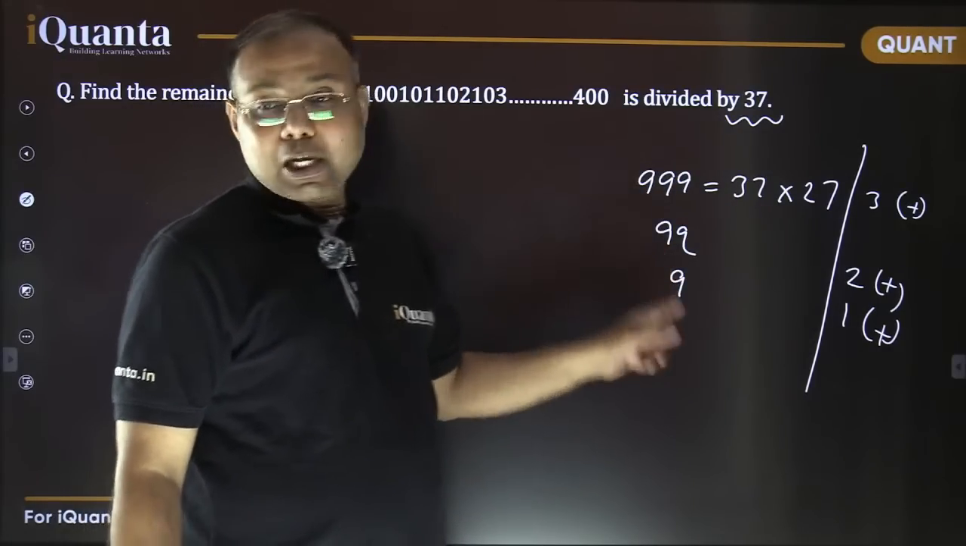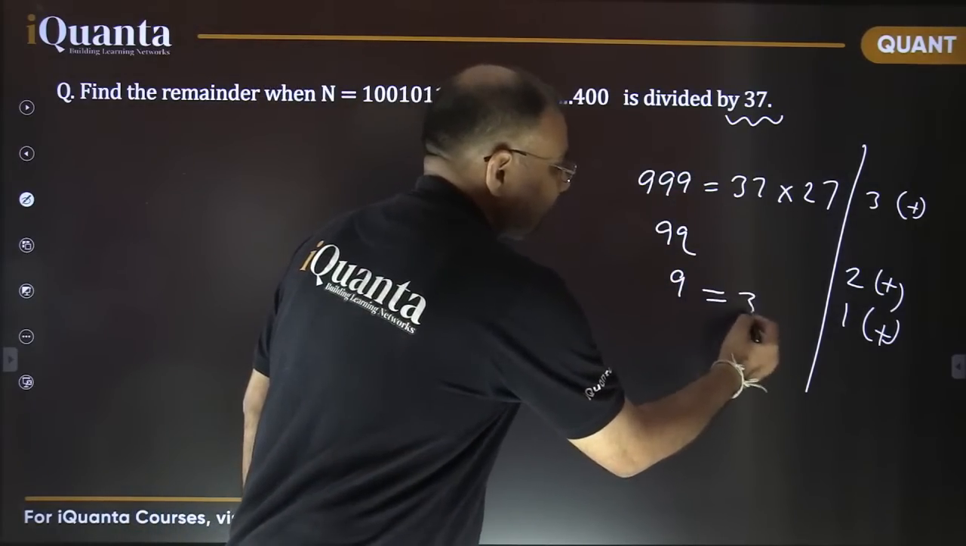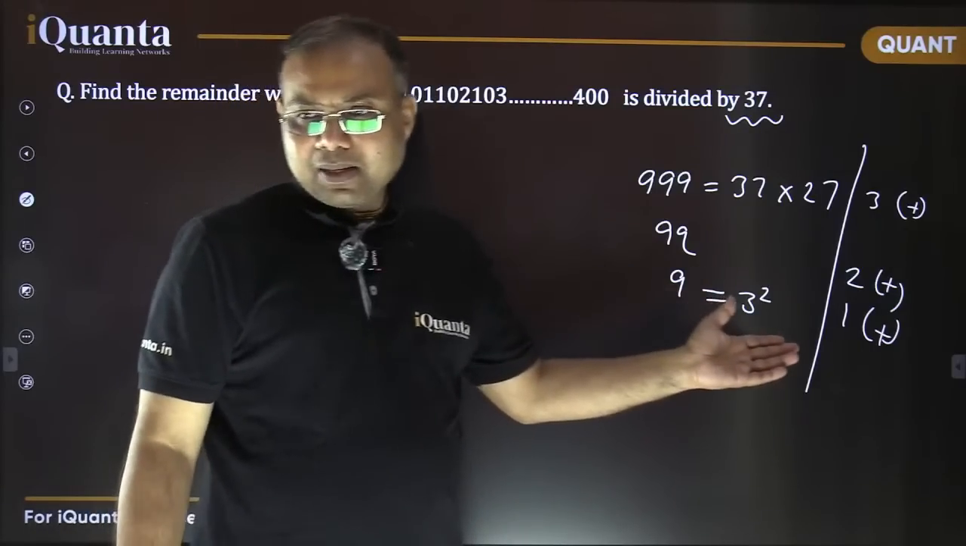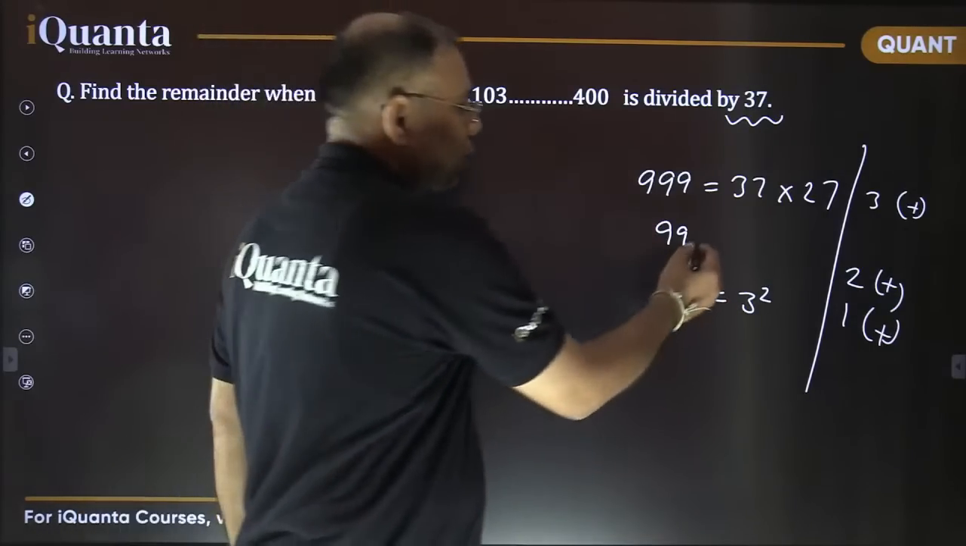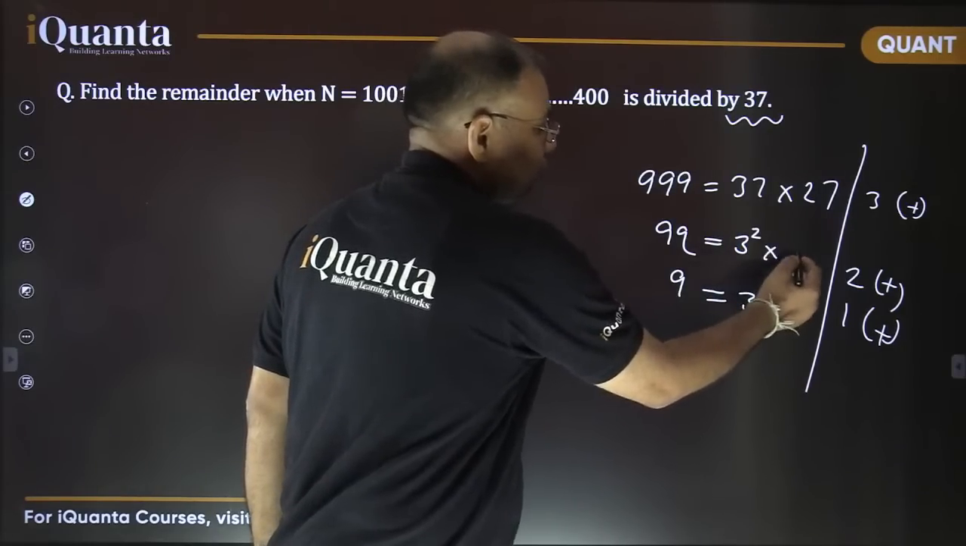Same way, the rule of 9 is not applicable only for 9. It is valid for 3 as well, right? We use the same rule for 3 as well. Same way, the rule of 99 is not only valid for 99, it is valid for 9, which is basically 3 square, and into 11 also.